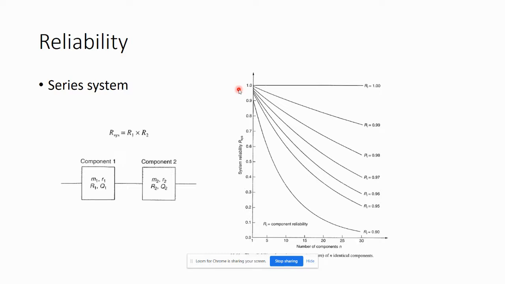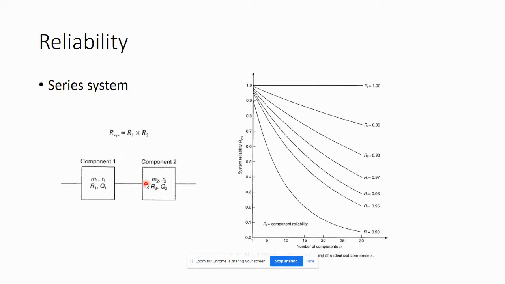So when we say that components are connected in series in terms of reliability, it means that, for example, if you have only two components, both of the components need to be in the operating state. The keyword here is and. Component 1 and component 2 need to be operable in order for the entire system to be in the up state.